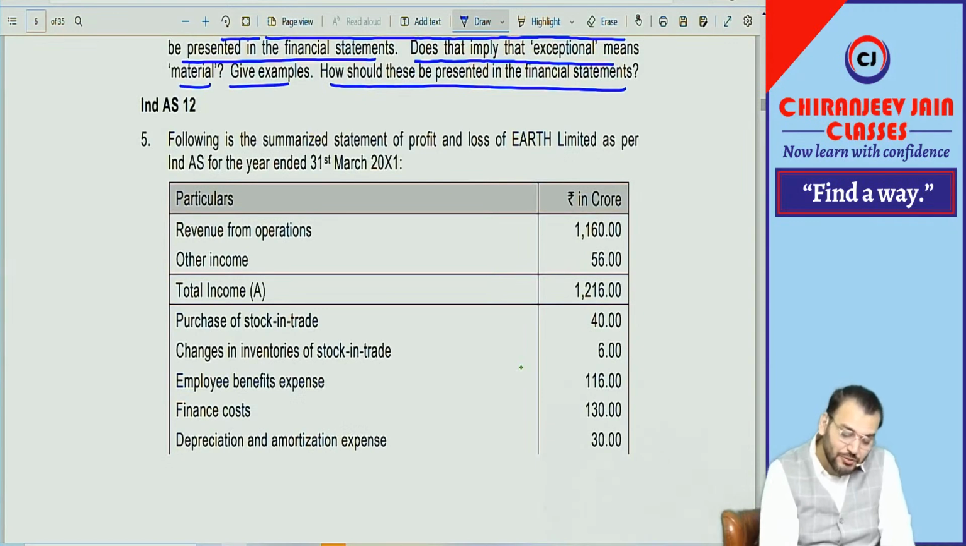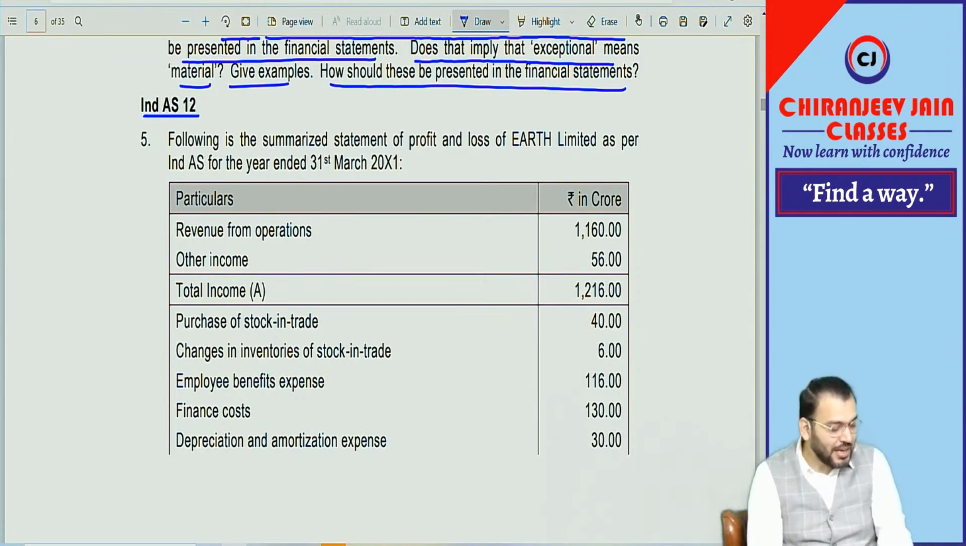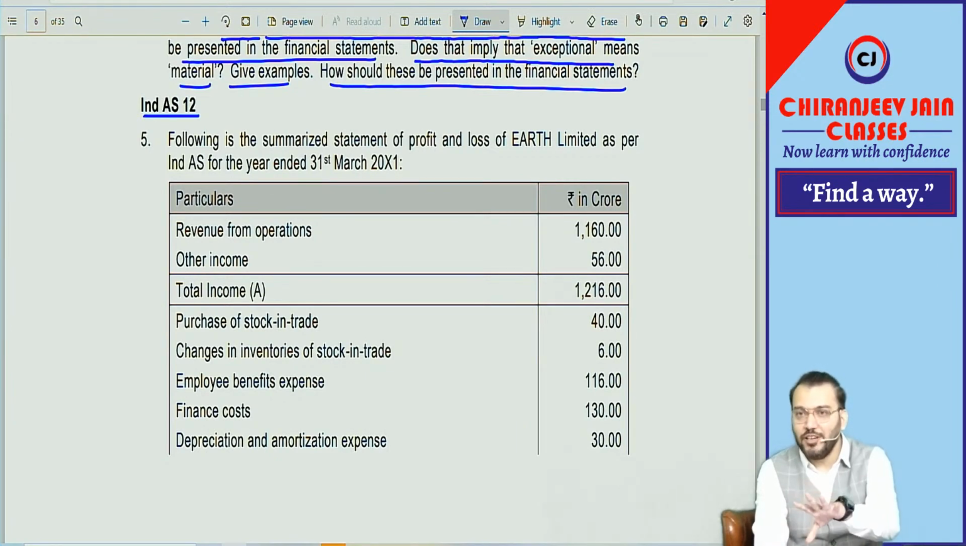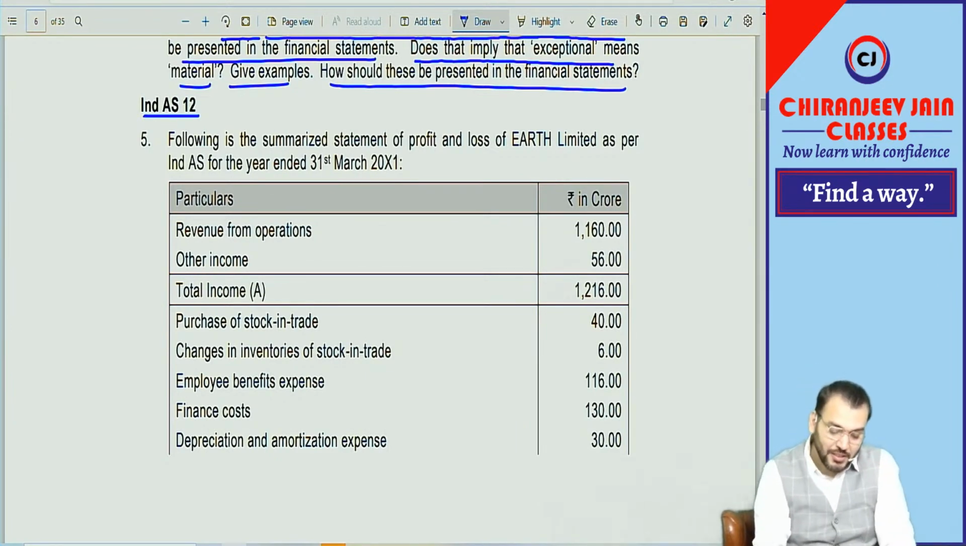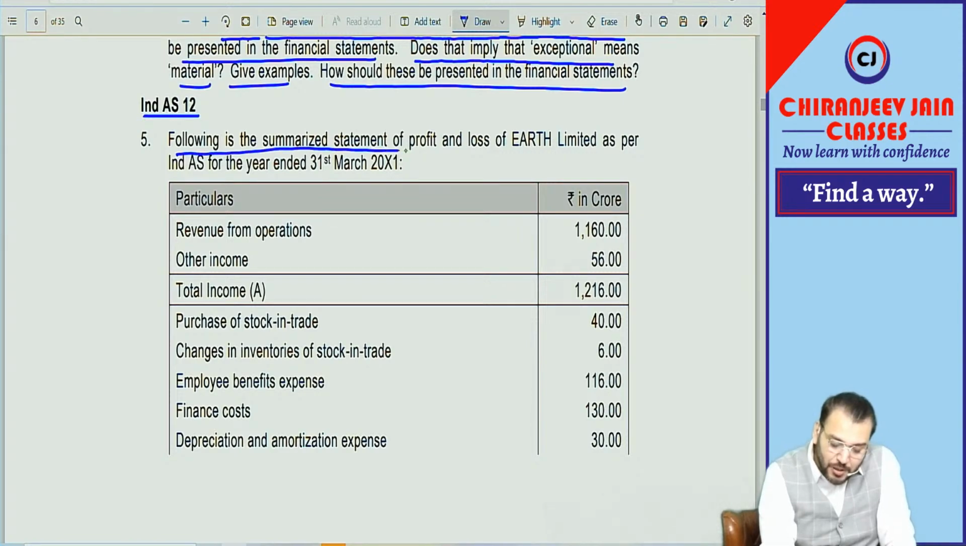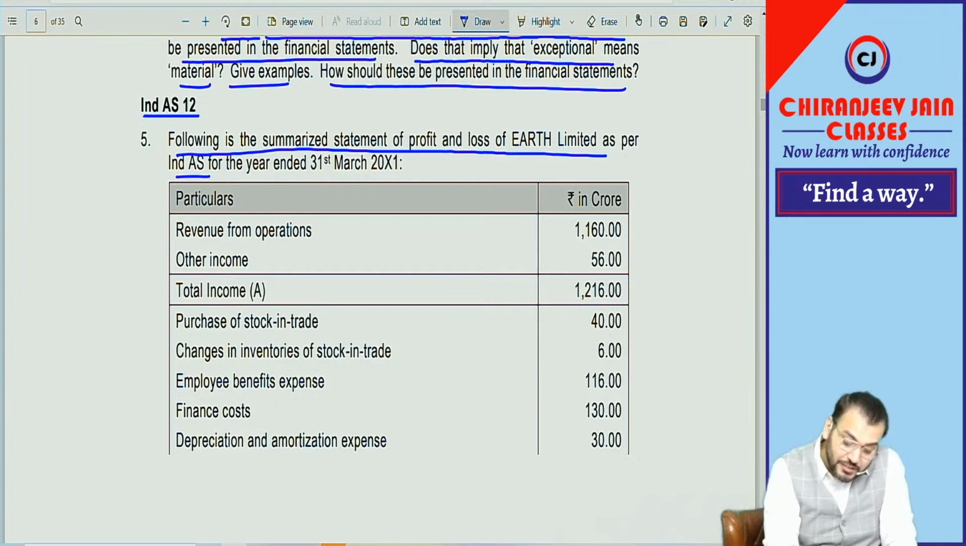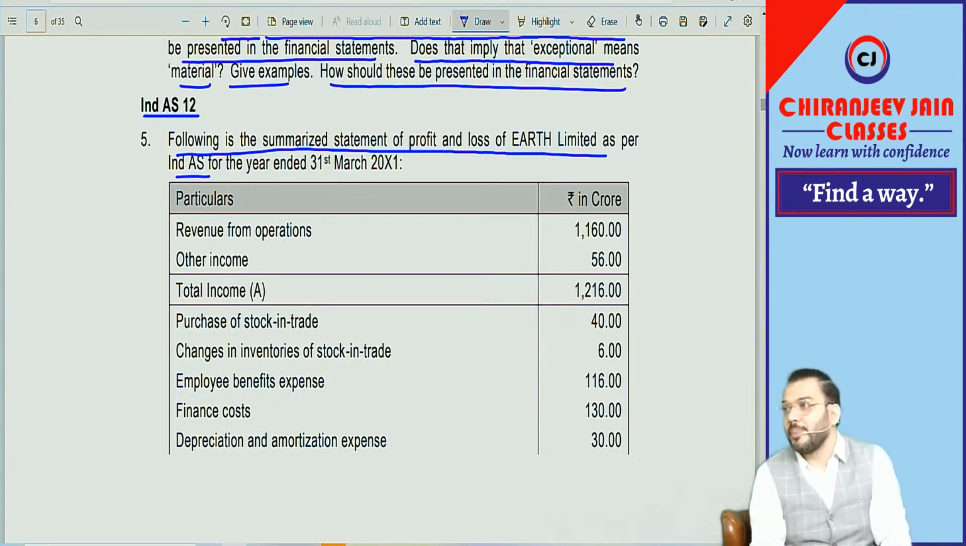Now, Ind AS 12, this is a very good question. I like these questions personally, but from my point of view, in the question and solution, there is one error. Let us discuss what the error is from my point of view. Following is the summarized statement of P&L of Earth Limited as per Ind AS.